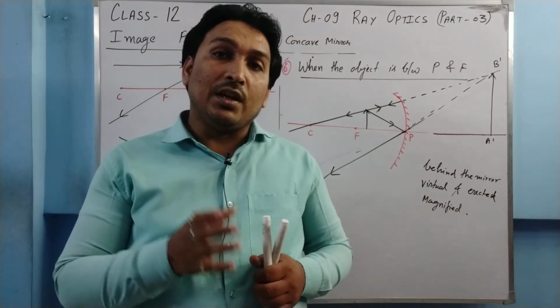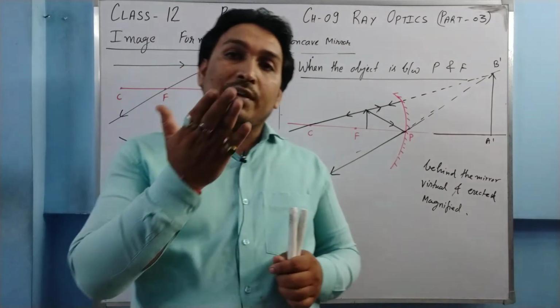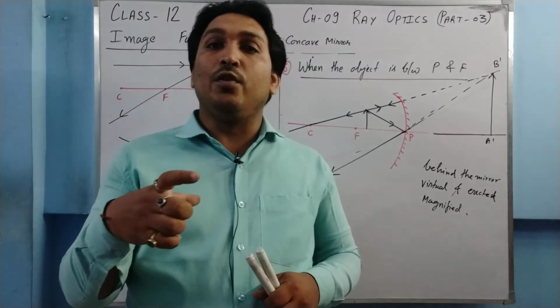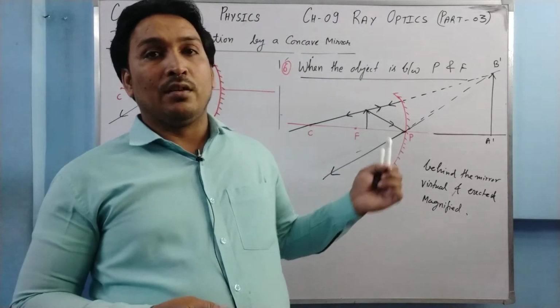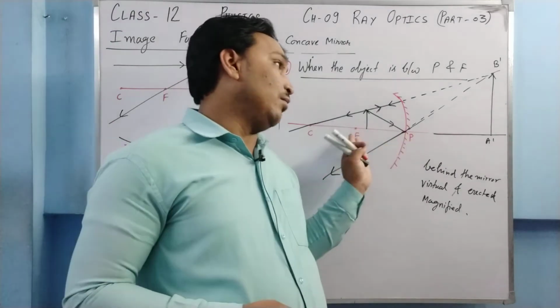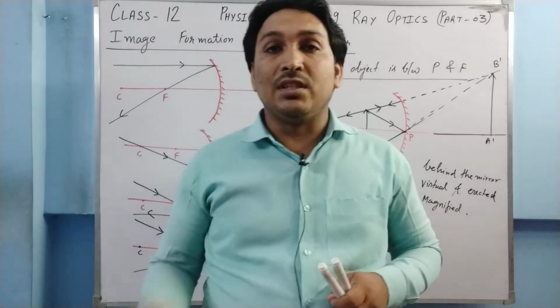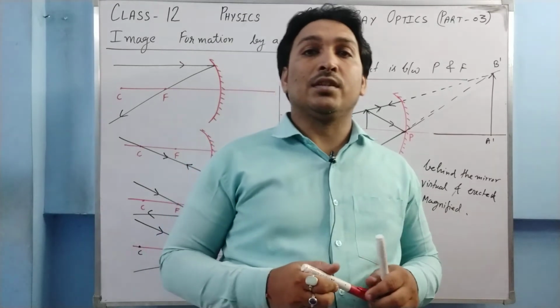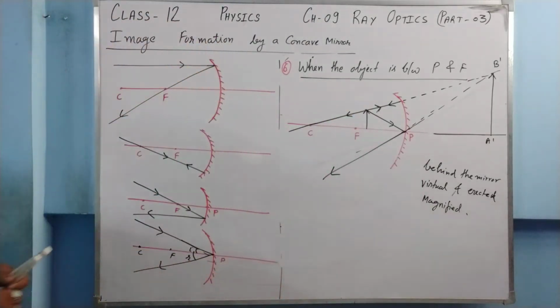So basically the mirror is slightly concave. When we put that mirror too close to our face, what happens? We see an enlarged view of our face in that mirror. This is the case when the object is between focus and the pole, and an enlarged, magnified view can be seen inside the mirror, as we see ourselves in plane mirrors. So this is the total of 6 cases of concave mirror.